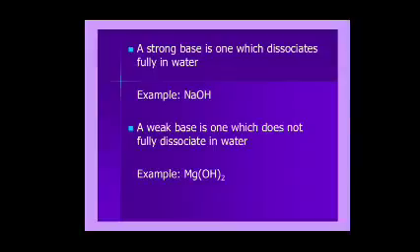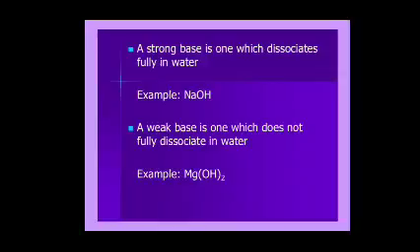Sodium hydroxide NaOH dissociates in aqueous solution to form Na plus and OH minus ions. A base which completely dissociates and produces more OH minus ions is called a strong base.